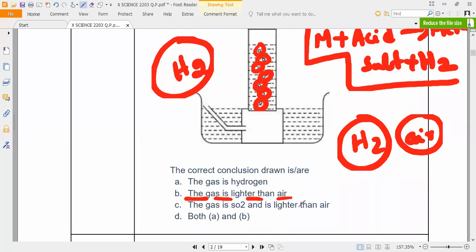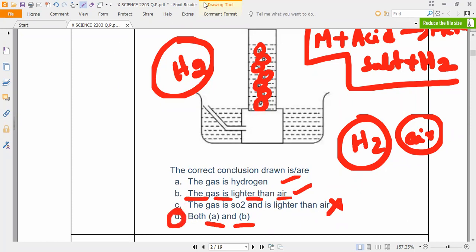Next, the gas is SO2. Wrong. What is that gas? Hydrogen gas only. And hydrogen is lighter than the air. So what is the correct answer? Both A and B. So option D is the correct answer.